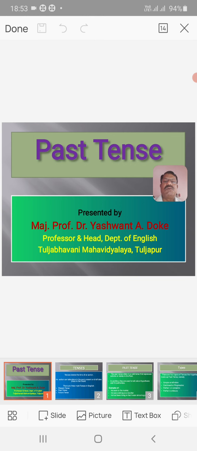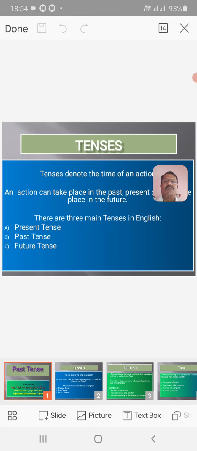We are talking on the part of past tense. So, how can we define the term tenses? The term denotes the time of an action, and that an action can take place in the past, present, or shall take place in the future. So there are three main tenses in English: present tense, past tense, and future tense.